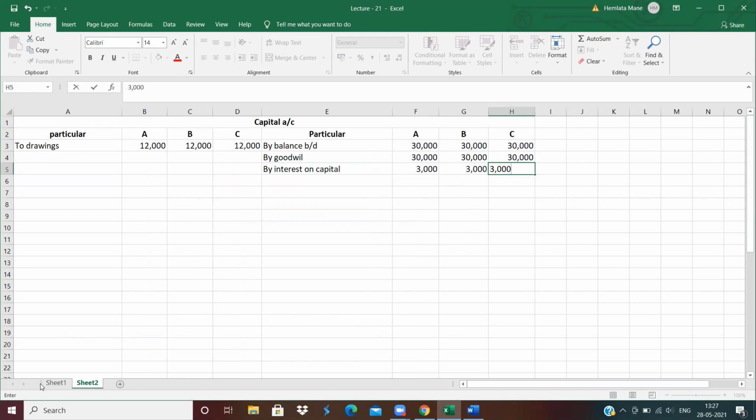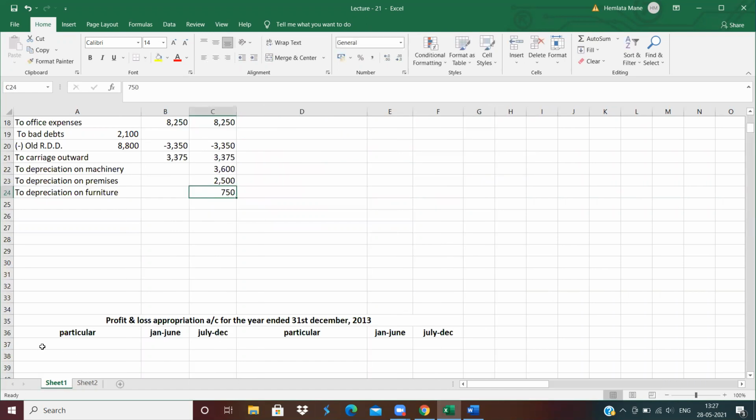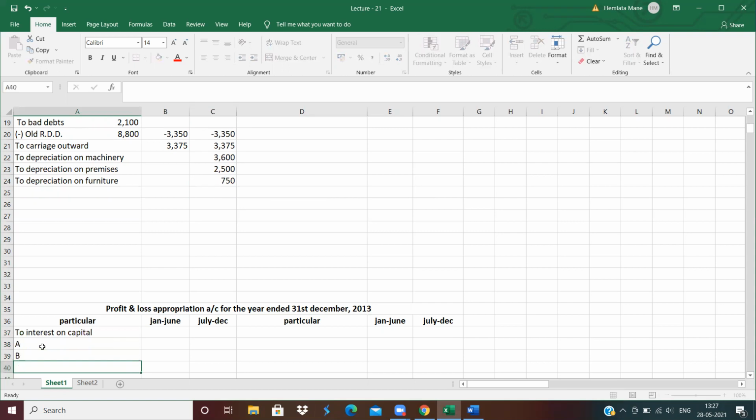Second effect, profit and loss appropriation account debit side to interest on capital A, B and C. How much is the amount? 3,000